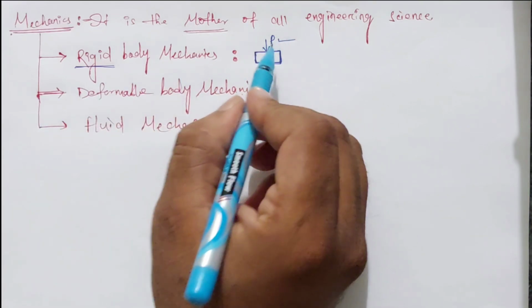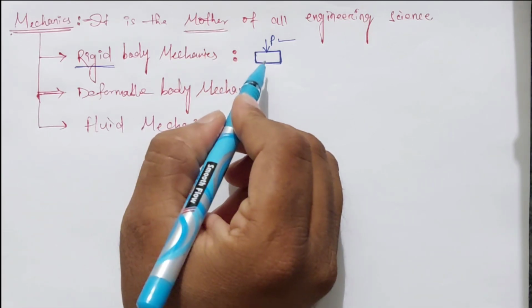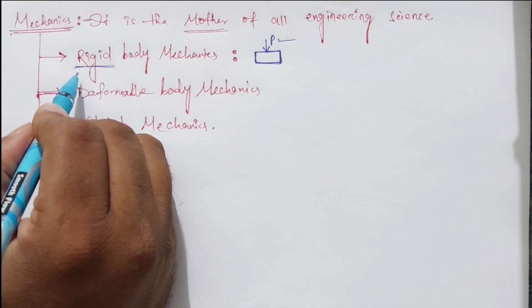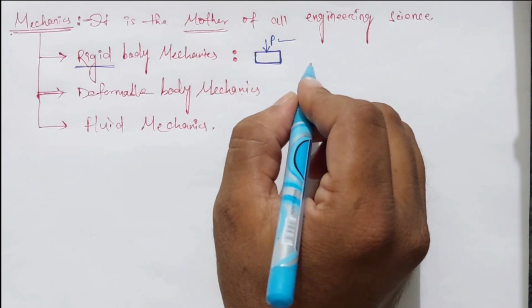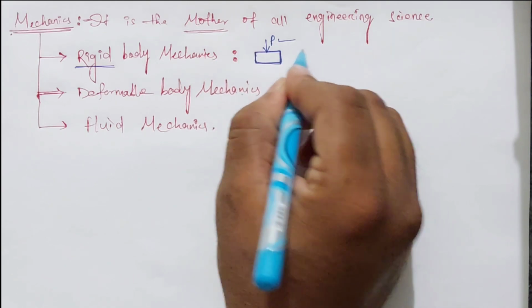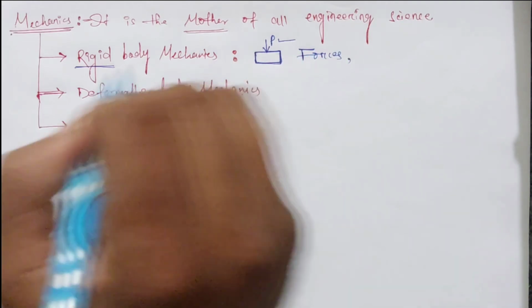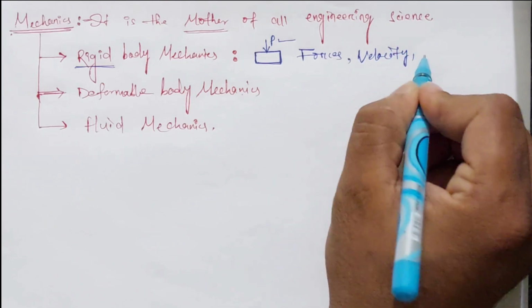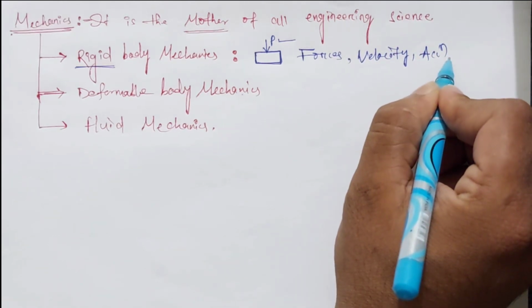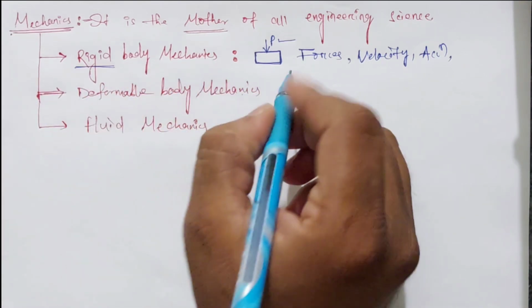Okay, so the force may be in different directions, maybe x, y and z direction, no problem. Here the main thing is that the body considered in rigid body mechanics is the rigid body. In rigid body mechanics we will study the forces, and due to the force, what the velocity and what the acceleration of the body is.